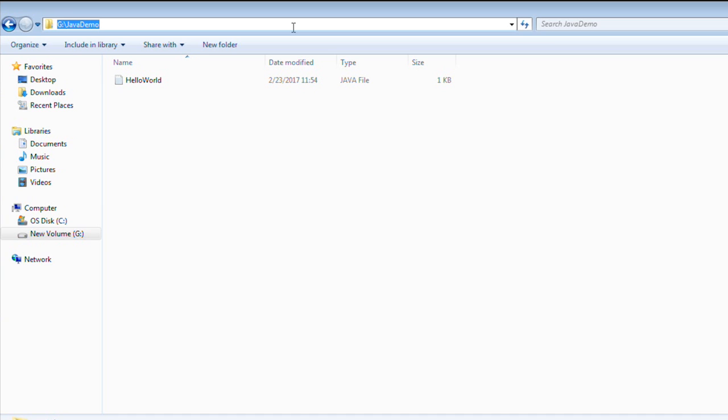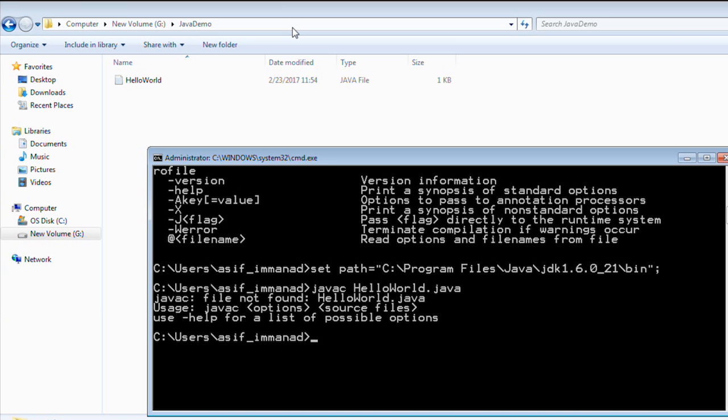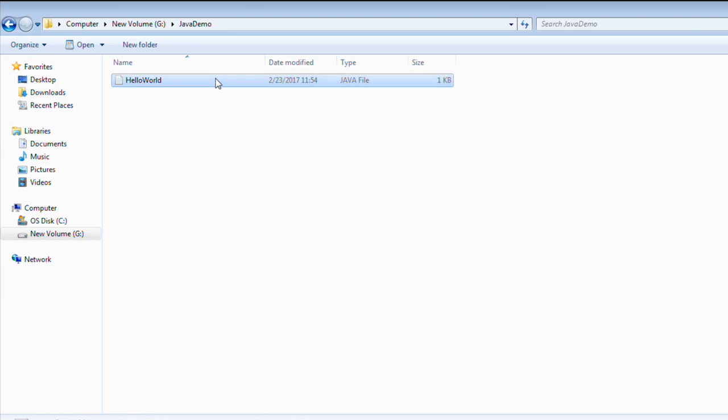There are two ways actually. One of them is to change the directory to the G drive, or we can set the class path as well. For now we'll go into the G drive, and we know how to change the directory. I'll simply use G colon to switch drives, and I'll say CD. CD stands for change directory, Java demo. Now the current path has been changed. We are under Java demo, and under this directory we have a file called hello world.java.